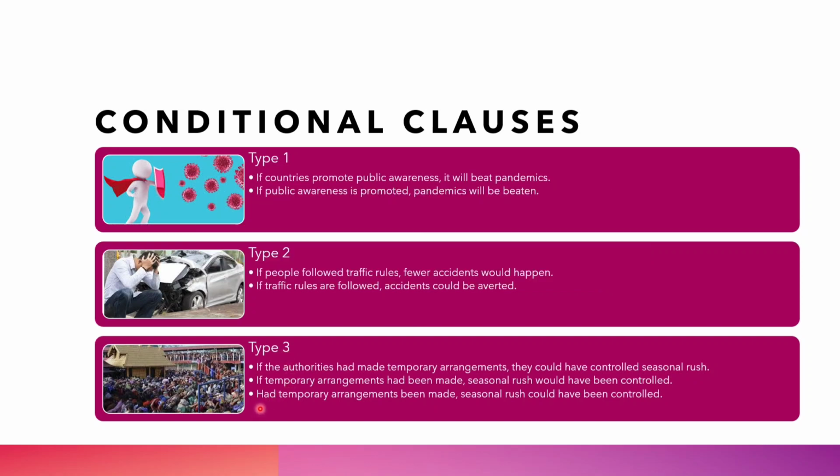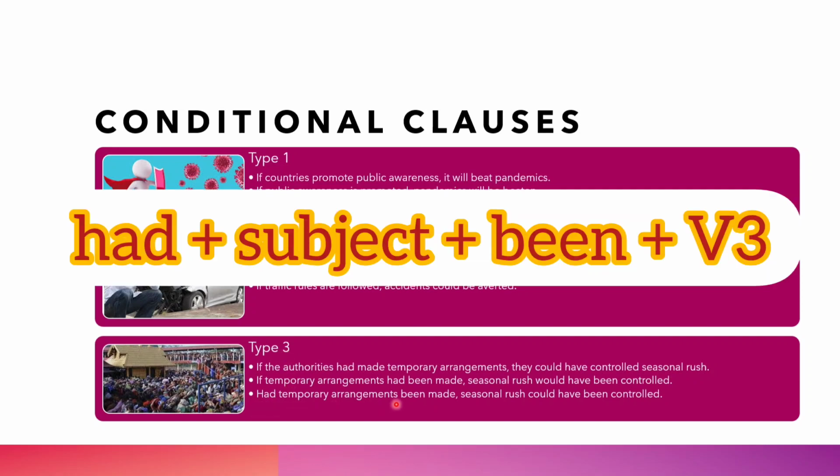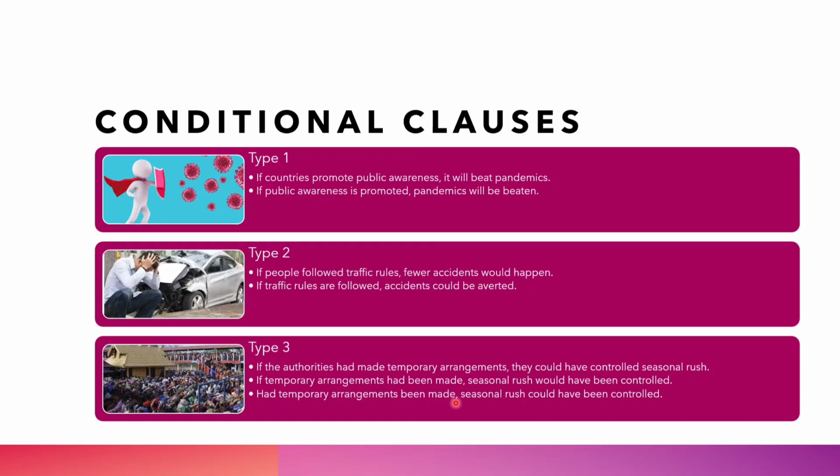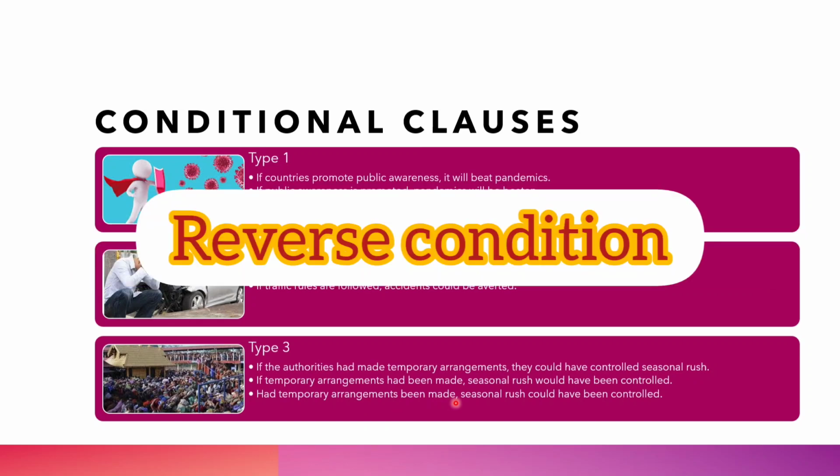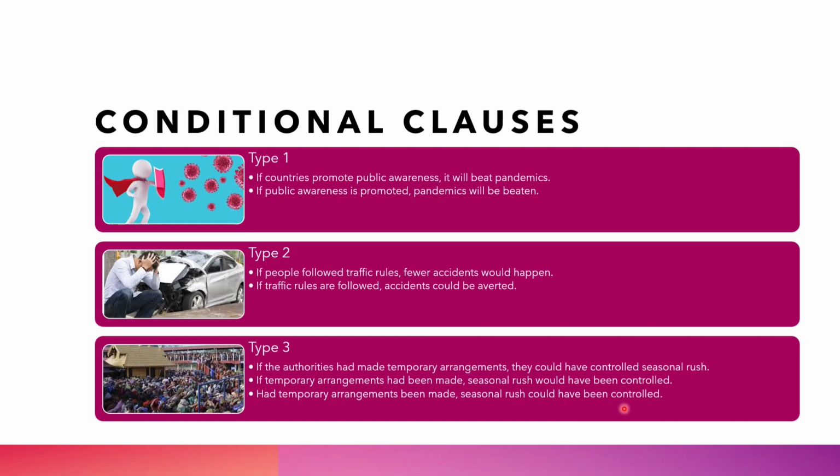People can also say like this: had temporary arrangements been made. This you can call reverse condition. The same meaning. Seasonal rush could have been controlled. So these are the three ways in which you can use type 3 condition or impossible condition.